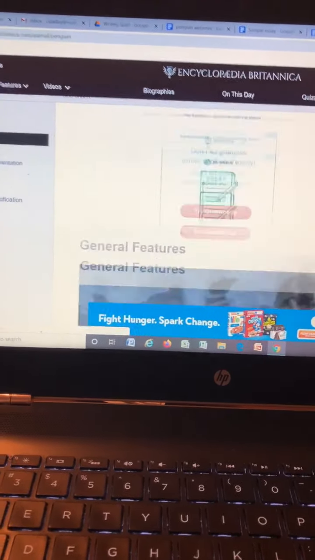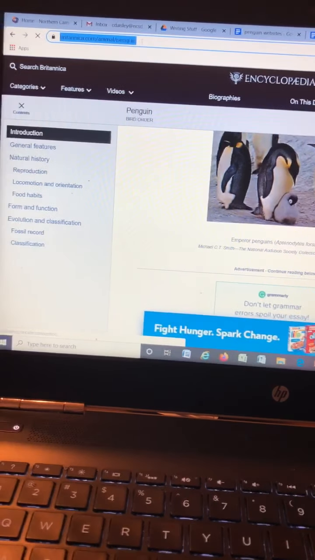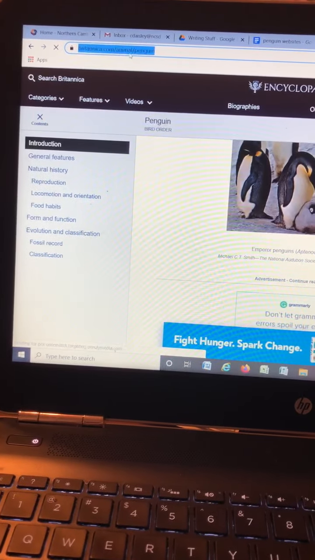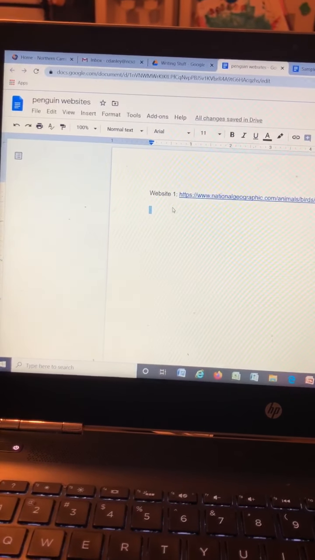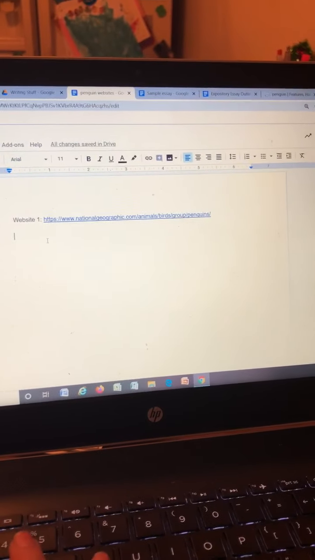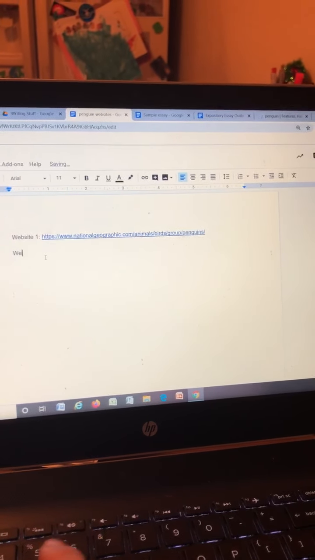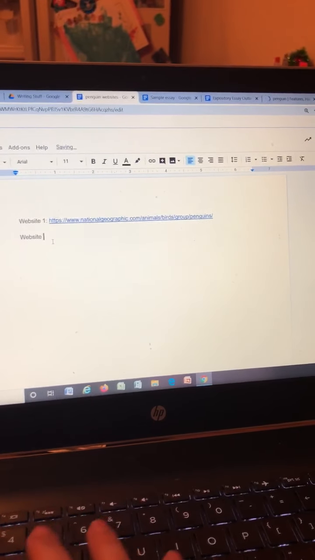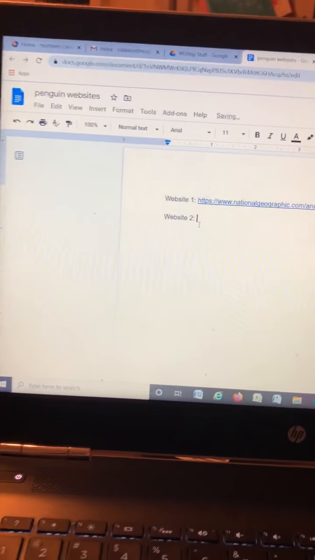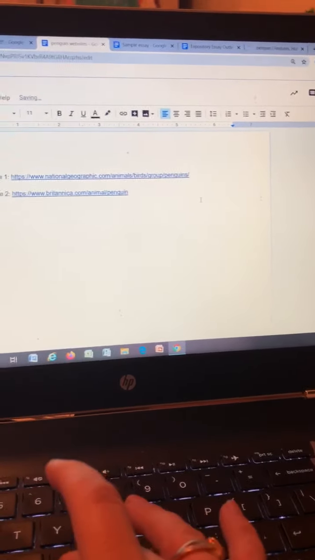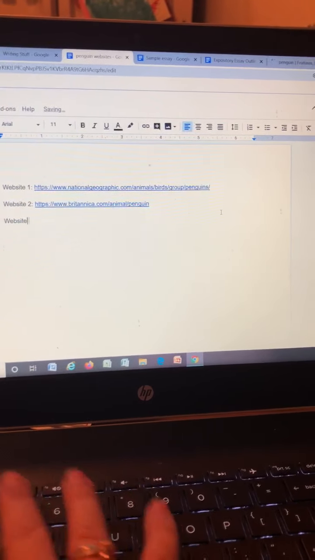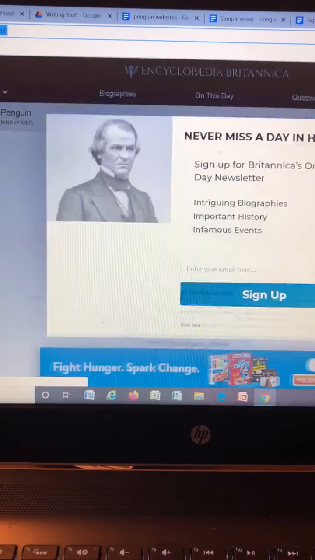So I'm going to also copy. I'm going to go up and click and highlight, and then right click, copy, go to my websites document in Google Docs. I'm going to write website number 2, and I'm going to paste that link so that I can find it later. Okay, and then you're going to do the same thing with website 3. And hey, if you find 4 websites, that's fine too, but you need to have at least 3.